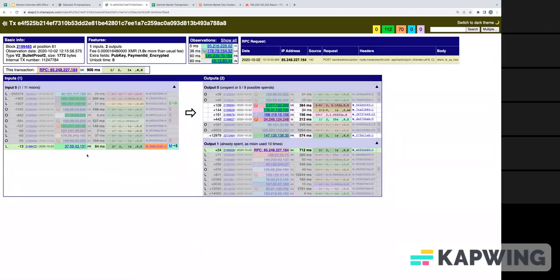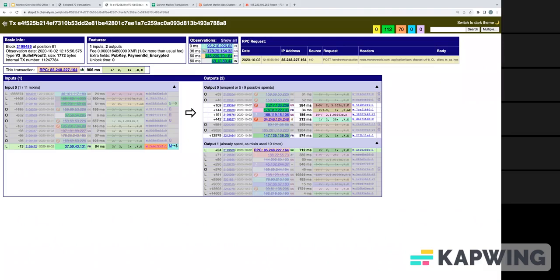So moving forward one hop, and now we are assuming that this is our target controlling the funds and doing something with them. As usual, we're expecting that one of these outputs is going to be the spend and one will be the change. And again, it looks like there's a pretty good indication that our change is going to be in output 1 again. We can see actually that we have the same RPC IP address broadcasting both of these transactions. So although we are potentially in post-Dandelion, this was October of 2020, we still know that this user connected to one of our nodes in order to broadcast the transaction.